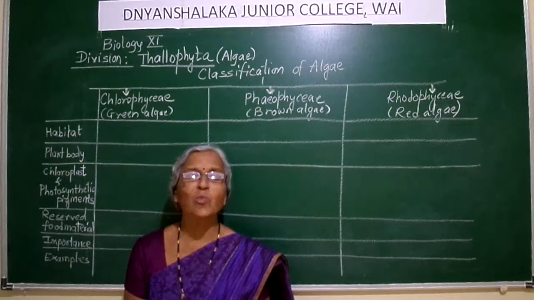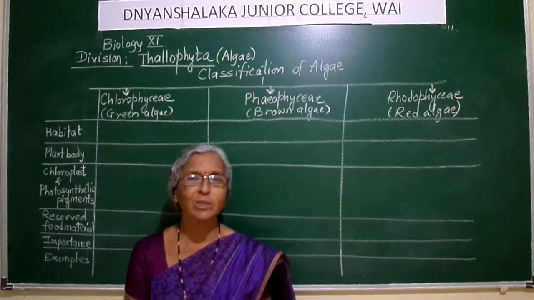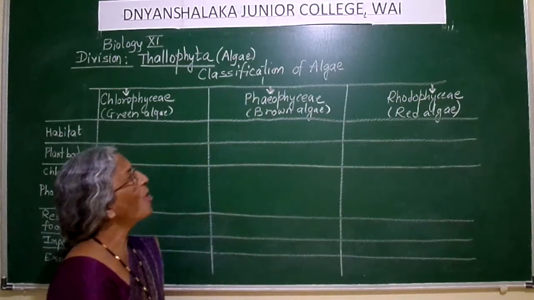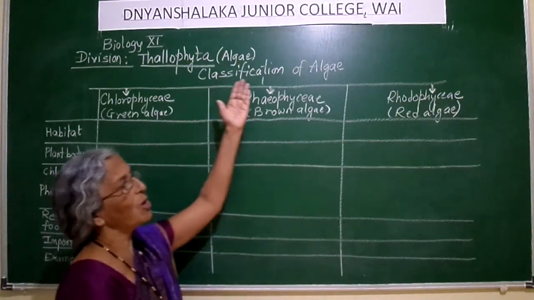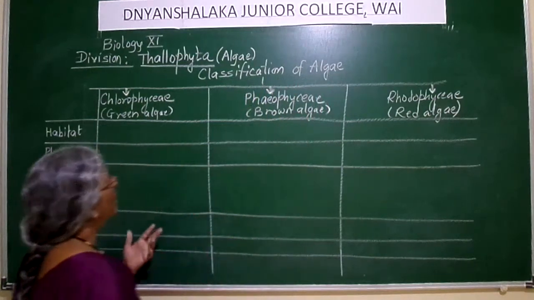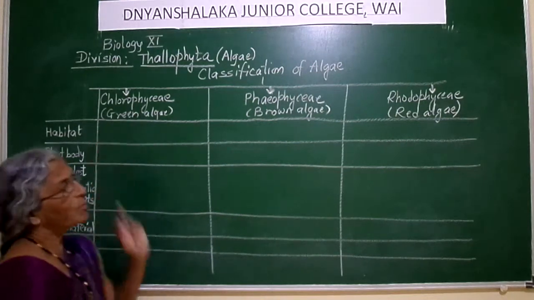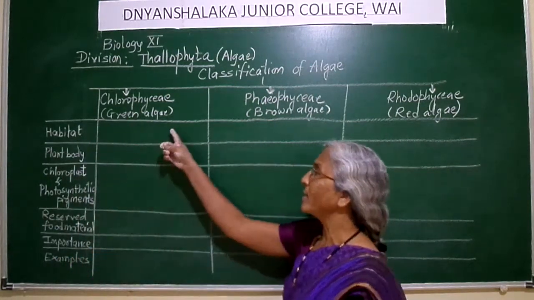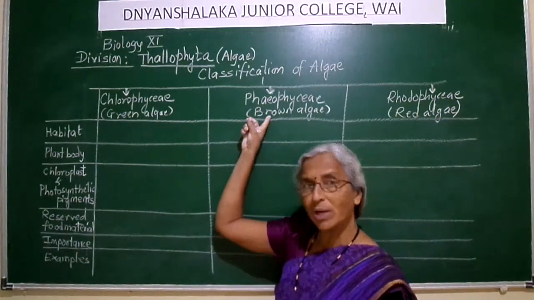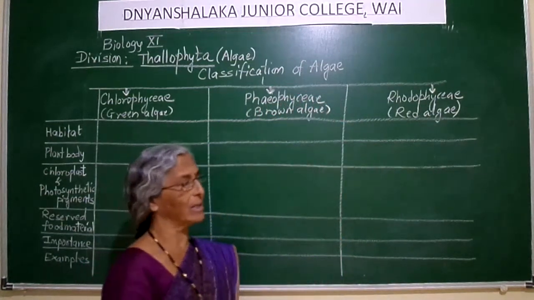Thallophyta includes what we generally call as the algae. Okay, what are these plant groups called? Algae. Now herein let us go for the classification of algae. Algae are commonly divided into three classes. Chlorophyceae, which include the green algae. Phaeophyceae, which are brown algae. And Rhodophyceae, which are red algae.